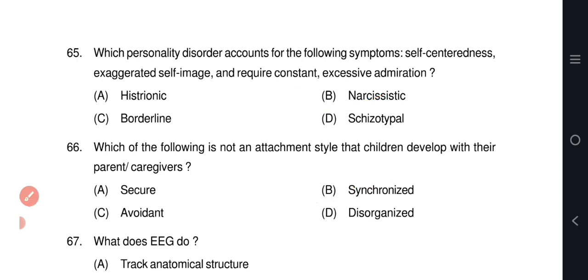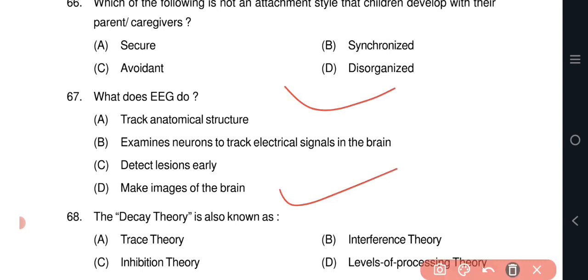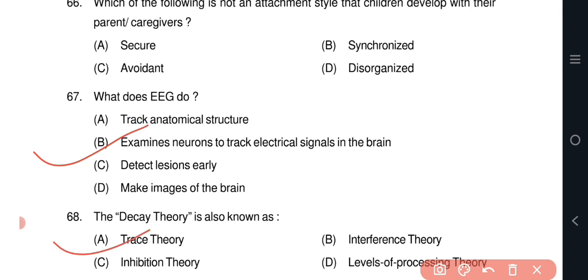Question number 67. What does EEG do? Option B. Examines neurons to track electrical signals in the brain. Question number 68. The decay theory is also known as option A, trace theory.